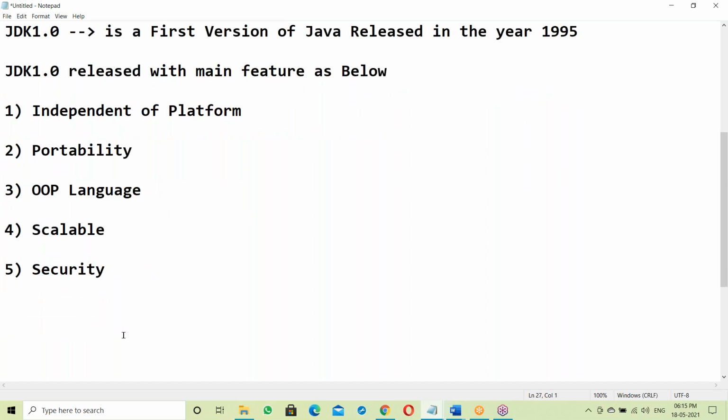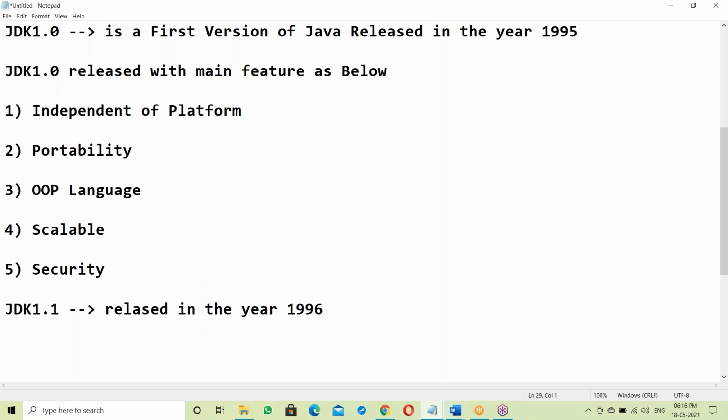After that, the next version of Java, JDK 1.1, is the second version of Java, released in the year 1996.